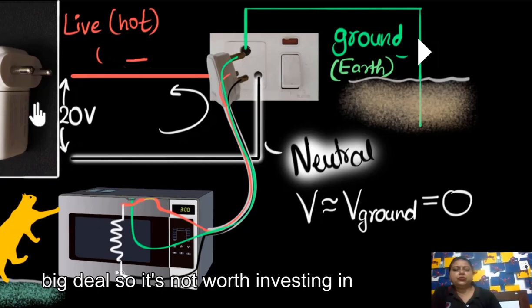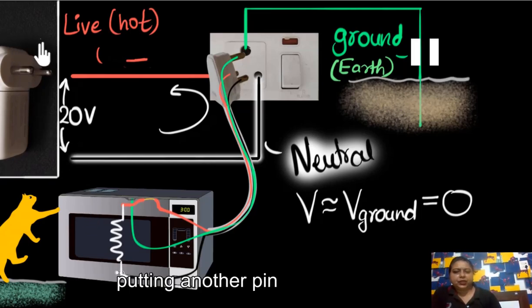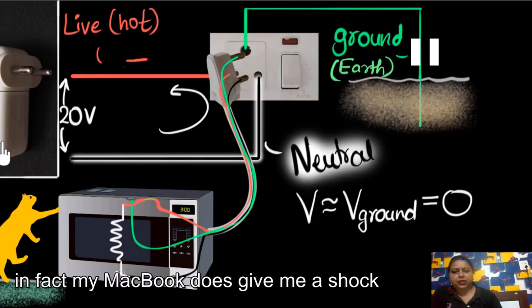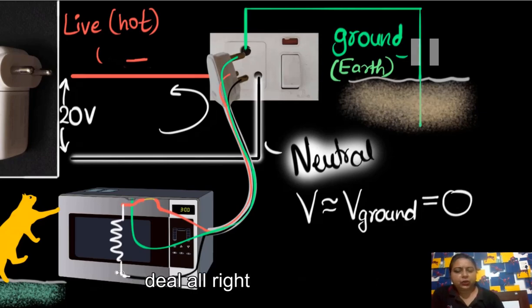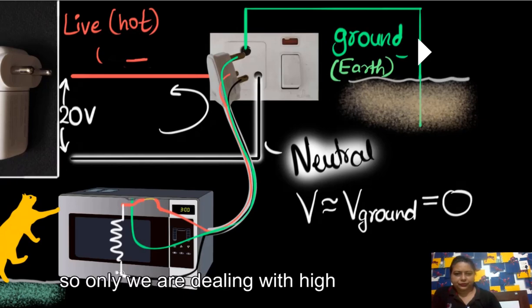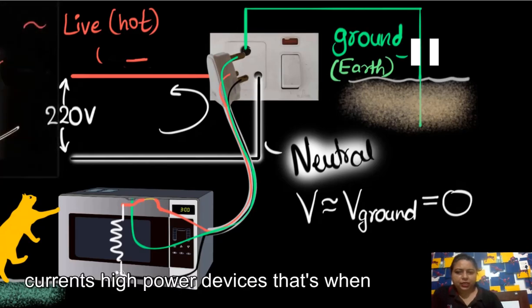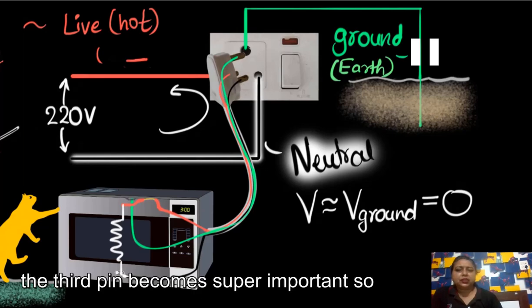So it's not worth investing in another pin. In fact, my MacBook does give me a shock every time it's charging. It's not a good deal, all right. Only when we are dealing with high power devices does the third pin become super important.